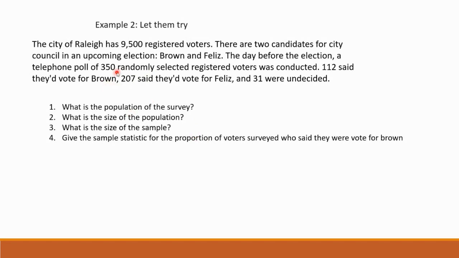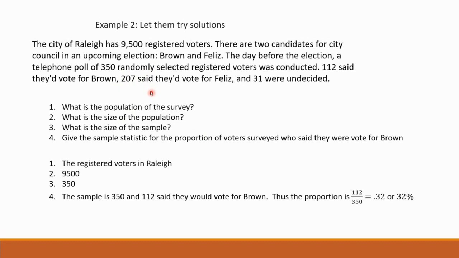Well, there's 350 people in the sample, right? That's the sample size. 112 said they would vote for Brown, so it would be this. About 32%. I actually rounded that off, just letting you know. If you try to do it in your calculator, I think you get a longer decimal. I think it's repeating. It's a non-terminating decimal, so I rounded.